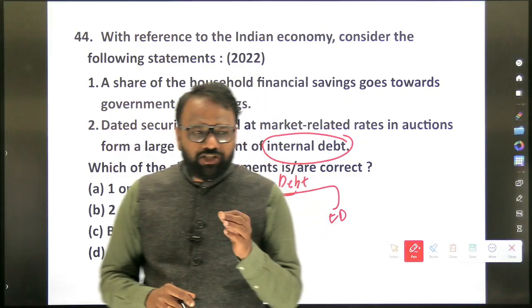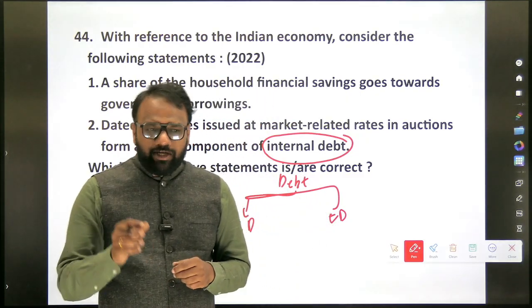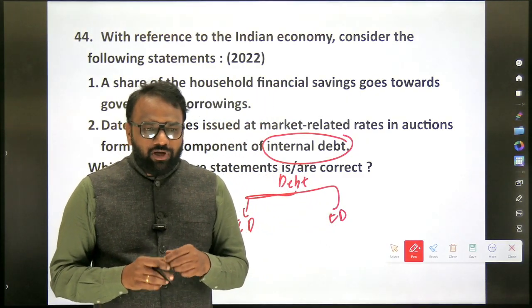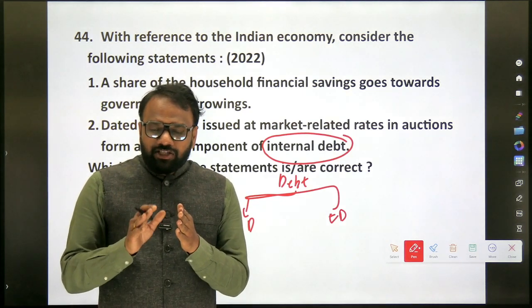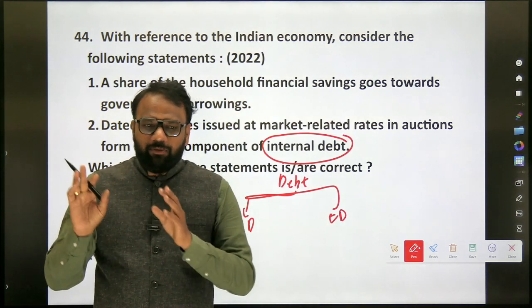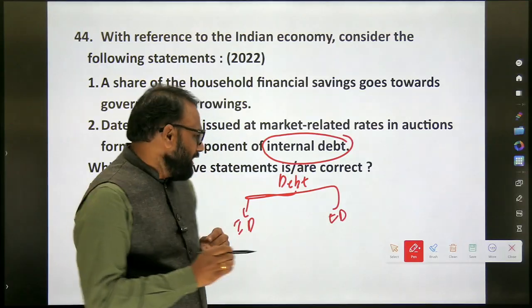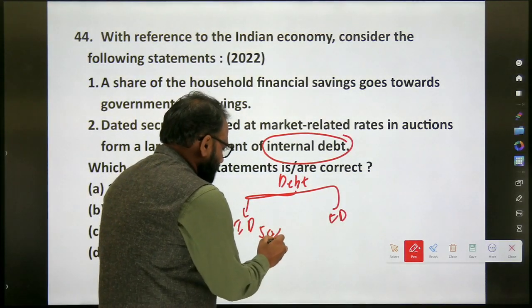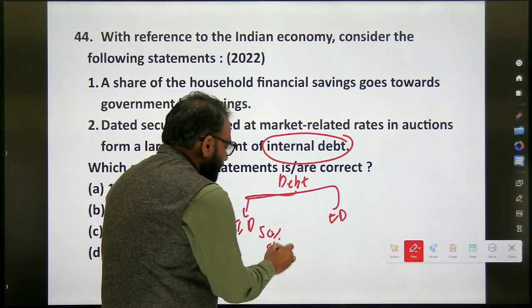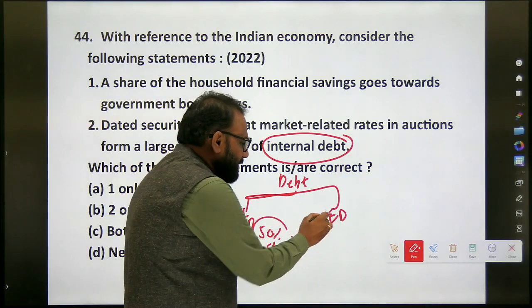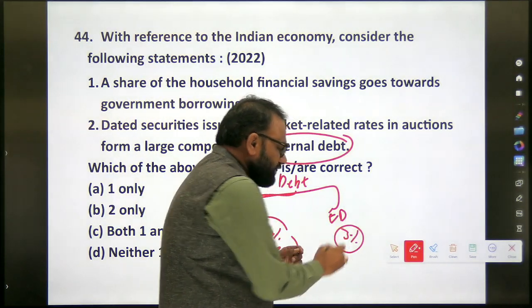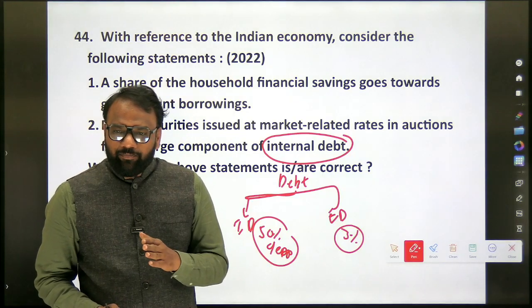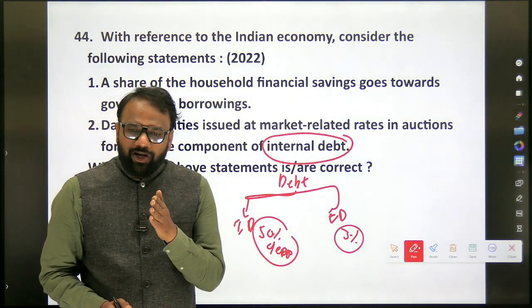Whether the share of internal debt is more or external debt is more? Internal debt is more. So approximately, what is the share of internal debt as a percentage of GDP? Approximately 50% of GDP. Next, what is the share of external debt as a percentage of GDP? 3%.